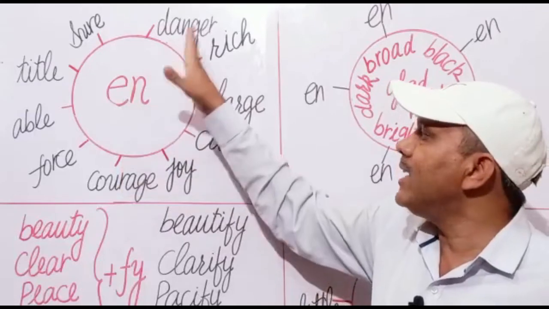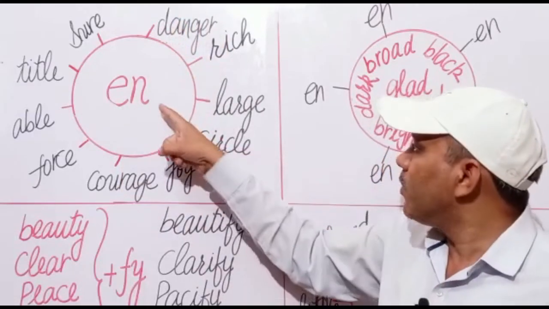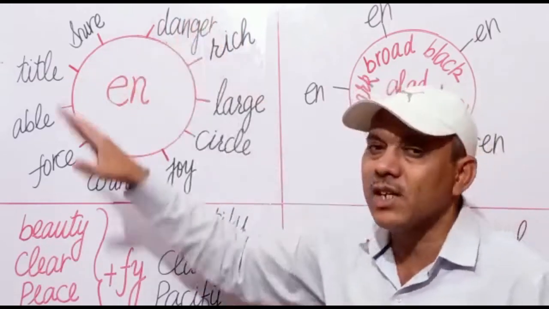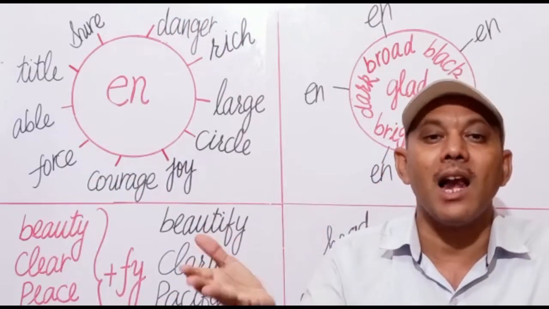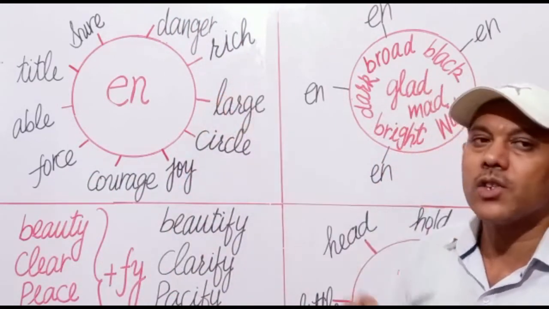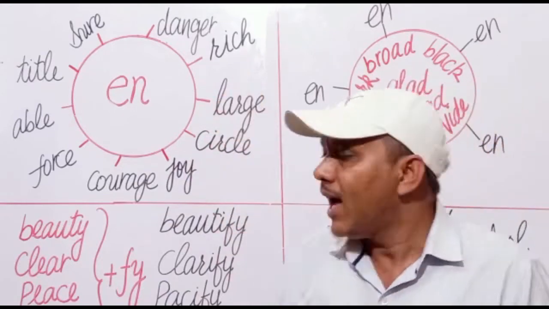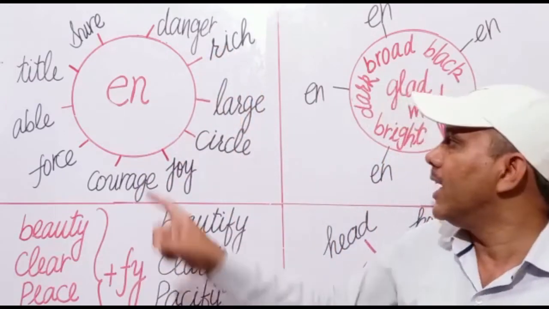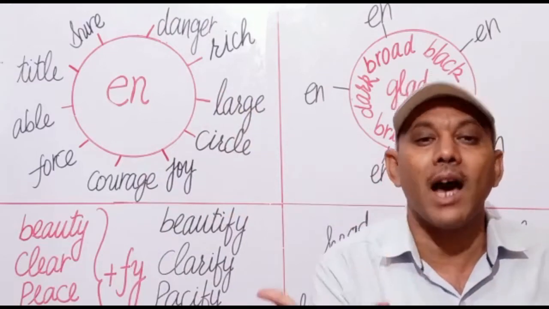Danger. Danger is a noun. We add en as a prefix before danger, it becomes a verb, endanger, खतरे में डालना. Next is rich. As you know, rich is an adjective. Add en as a prefix before rich, it will become enrich. Means किसी को rich बनाना.